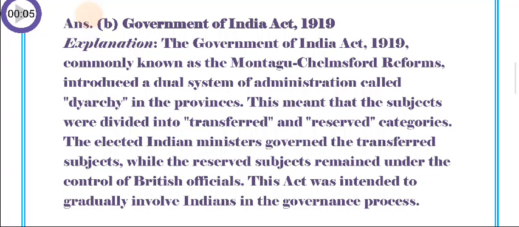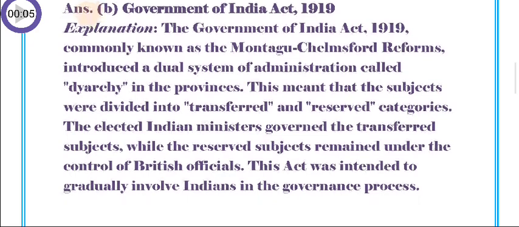This meant that the subjects were divided into transferred and reserved categories. The elected Indian ministers governed the transferred subjects while the reserved subjects remained under the control of British officials. This act was intended to gradually involve Indians in the governance process.